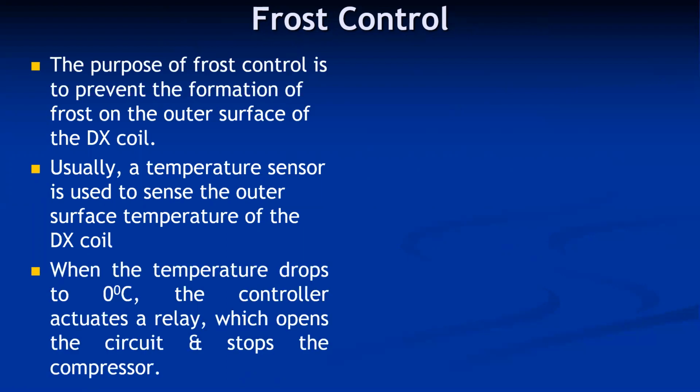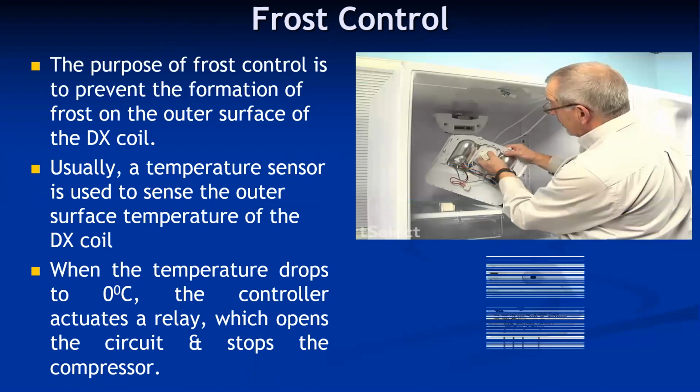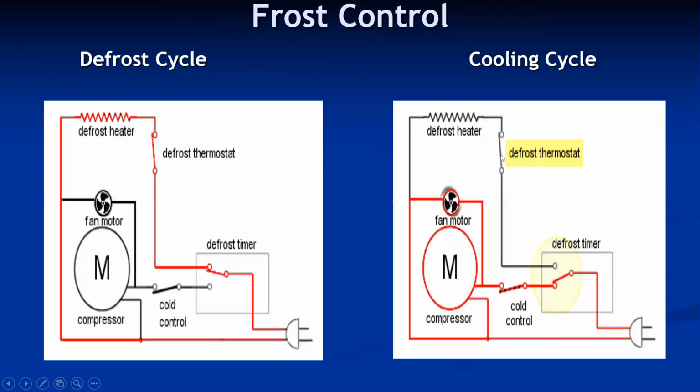When the temperature drops to 0 degrees Celsius, the controller actuates a relay which opens the circuit and stops the compressor. This is a typical fitting of a frost control element in the refrigerator. So there are two cycles, the cooling cycle and defrost cycle. This is a typical circuit of cooling cycle and defrost cycle used in our domestic refrigerator, especially for no frost refrigerator.